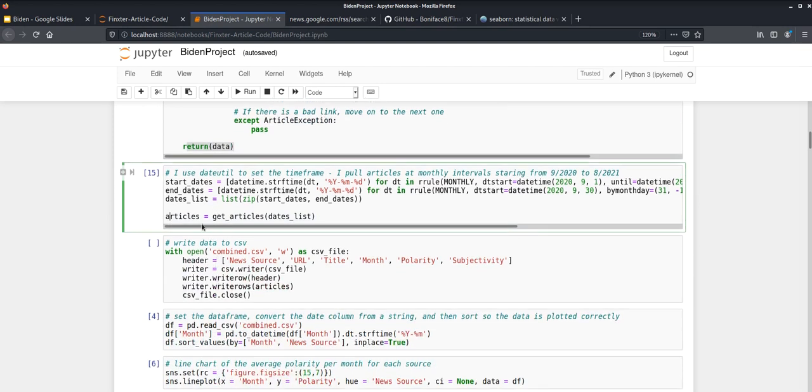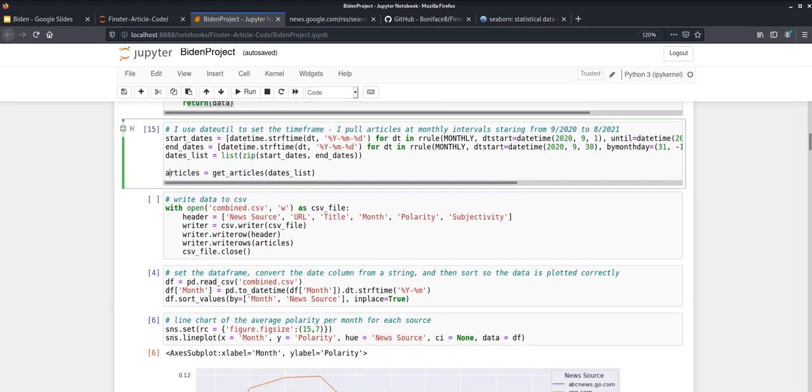Once that is finished, we then can write our data into a CSV. So we open a new CSV file. In this case, I'm just calling it combined. We need to write our headers or our column titles.